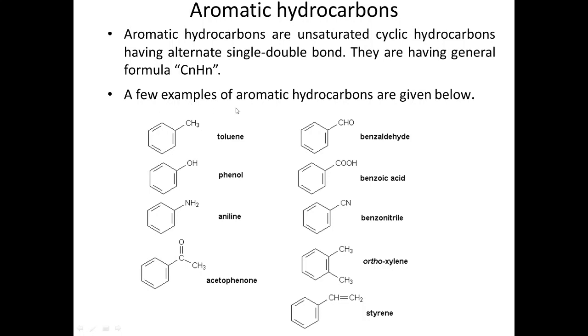A few examples of aromatic hydrocarbons are mentioned here. For example, toluene: this is the benzene ring, which is aromatic, and another functional group, CH3, is attached, and we call the compound toluene. Then if an OH group is attached, phenol; NH2 attached, aniline; then acetophenone, benzaldehyde, benzoic acid, benzonitrile, orthoxylene and styrene. These compounds are all aromatic in nature.